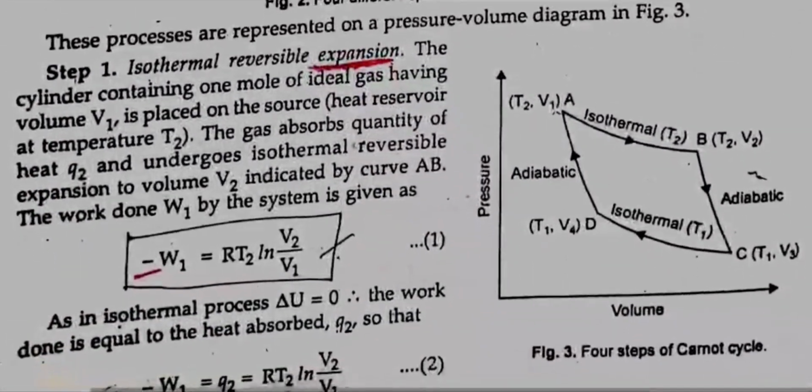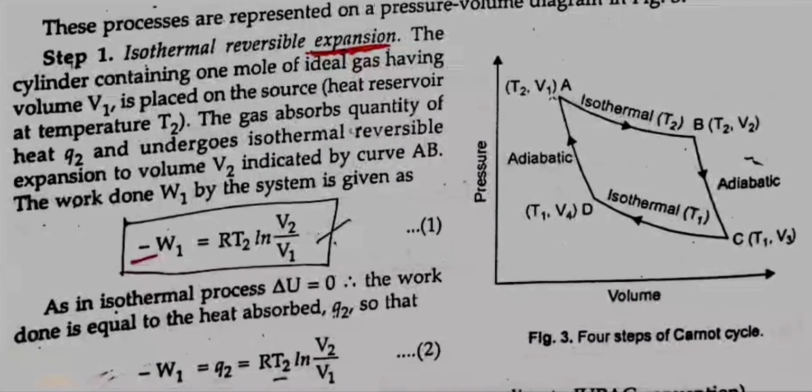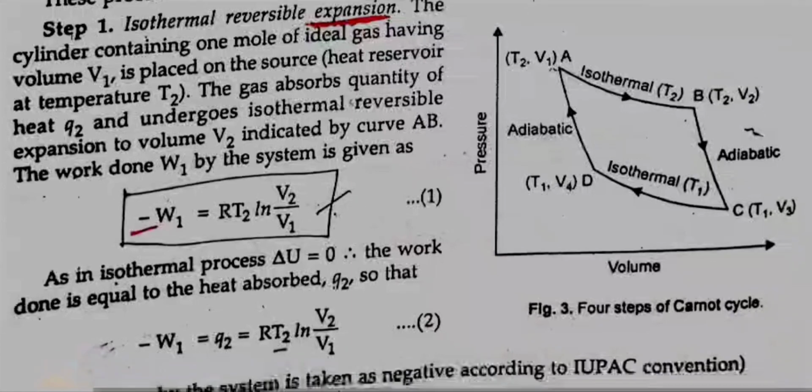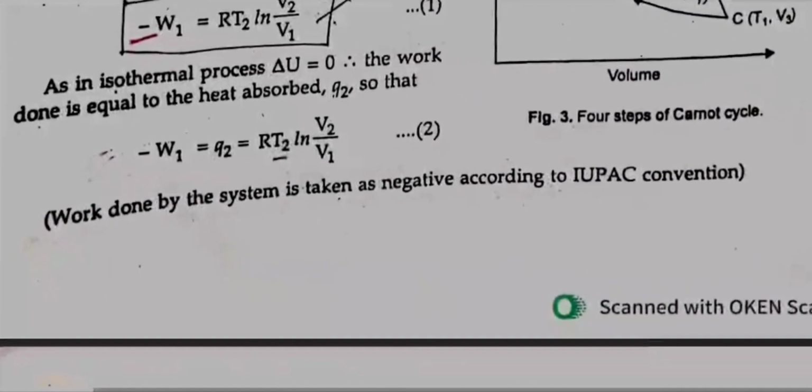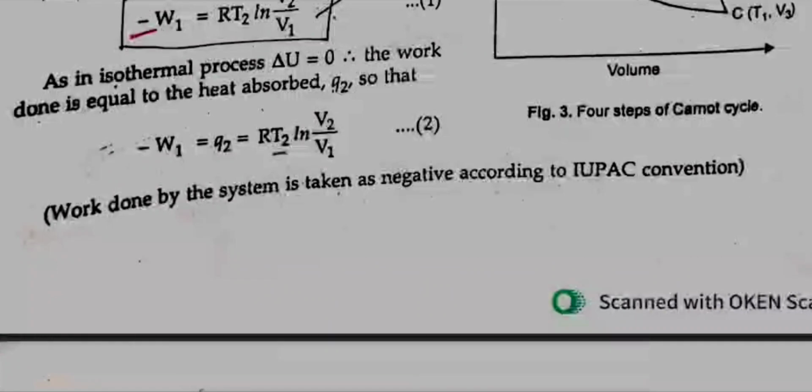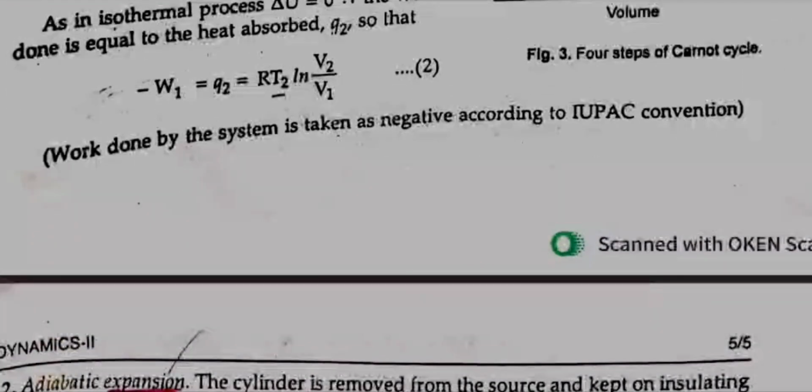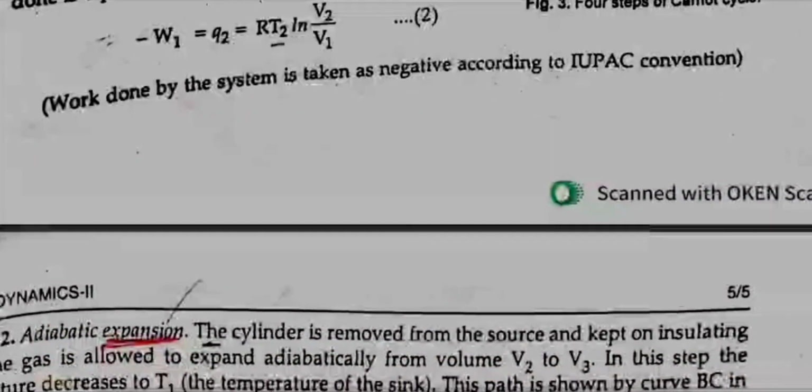Step 1. Isothermal reversible expansion. The cylinder containing 1 mole of ideal gas having volume V1 is placed on the source heat reservoir at temperature T2. The gas absorbs a quantity of heat Q2 and undergoes isothermal reversible expansion to volume V2, indicated by curve AB. The work W1 by the system is given by minus W1 is equal to RT2 ln V2/V1. As in an isothermal process, delta U is equal to 0, the work done is equal to the heat absorbed Q2, so that minus W1 is equal to Q2 is equal to RT2 ln V2/V1. Work done by the system is taken as negative according to the IUPAC convention.